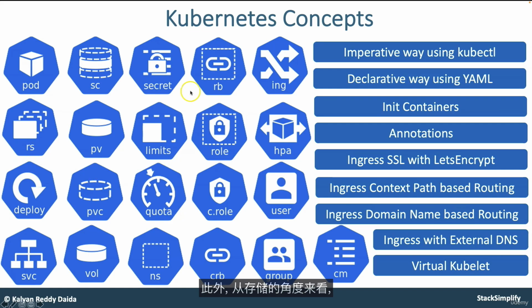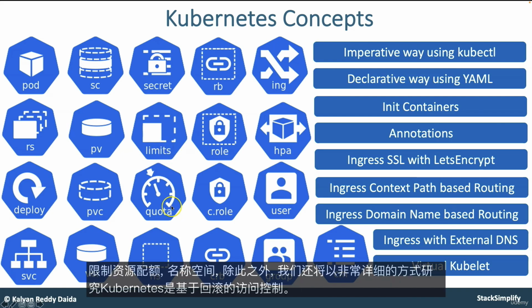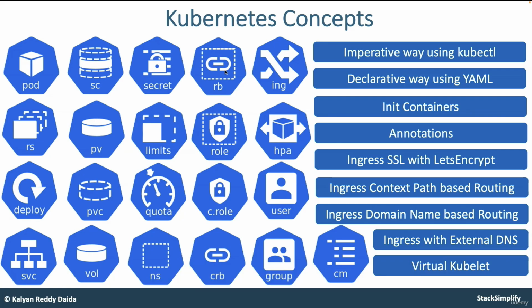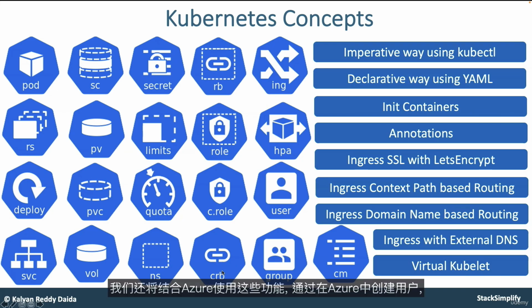In addition, from a storage point of view, we are going to look into storage classes, persistent volumes, persistent volume claims, and then volumes. Adding to that, we will also understand Kubernetes secrets, limits, resource quotas, namespaces, and in a very detailed manner, Kubernetes RBAC, role-based access control. As part of that, we are going to create role bindings, roles, cluster role bindings, and use these in combination with Azure AD integration by creating users in Azure AD, and then using the roles assigned to them, we are going to access our Kubernetes resources.